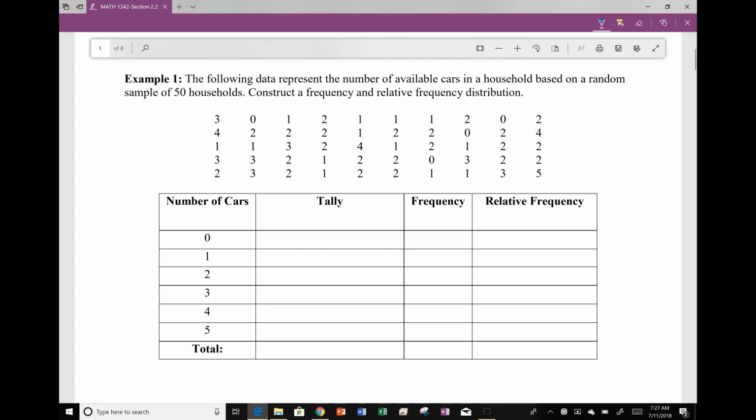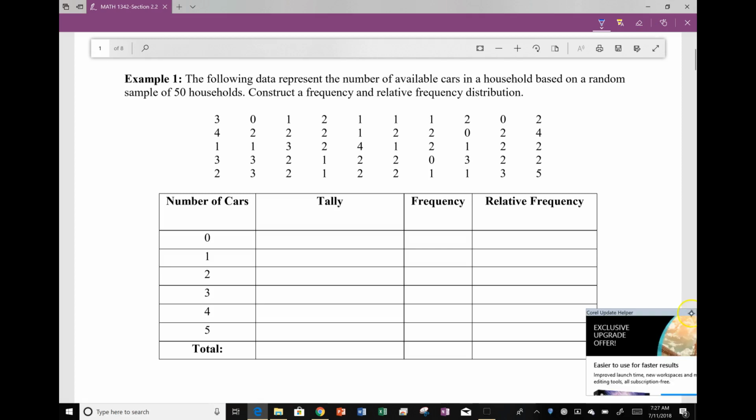A big key about discrete data is these values right here. Even if I didn't have any 3s, I need to put it. That's actually with any quantitative data. I can't skip values if that is a possible value. So if 3 wasn't even a possibility, then I could skip it. But I cannot skip it if it is even a possibility. Which in this case, yes, 3 is definitely a possibility.